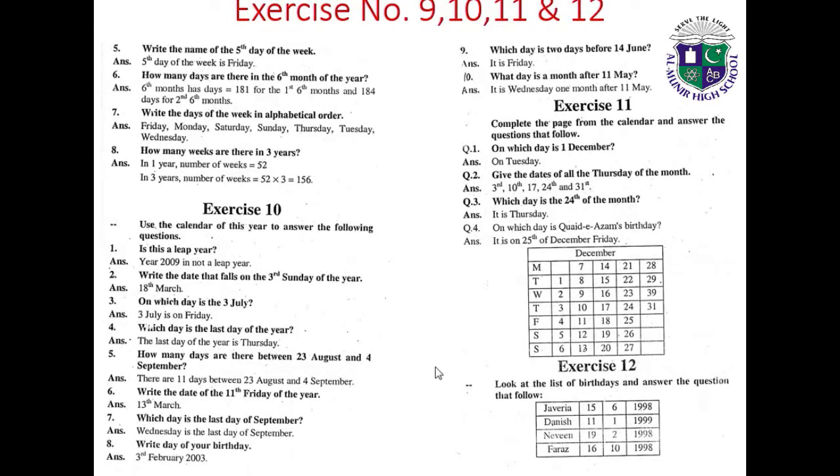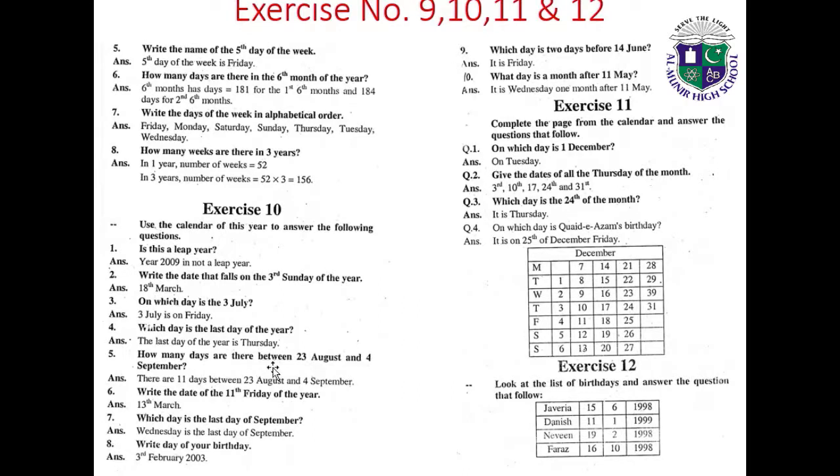Exercise 10. Use the calendar of this year to answer the following questions. Is this a leap year? The year 2009 is not a leap year. Write the date that falls on the 3rd Sunday of the year: 18th March. On which day is the 3rd July? 3rd July is on Friday. Which day is the last day of the year? The last day of the year is Thursday.